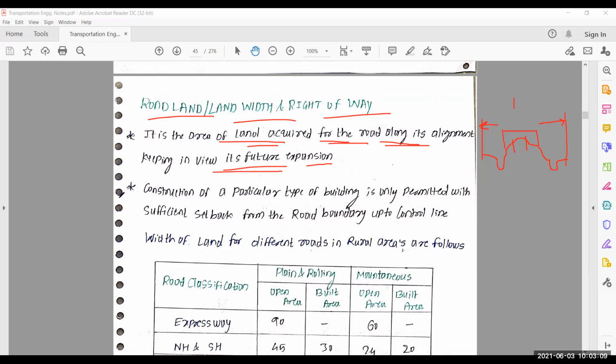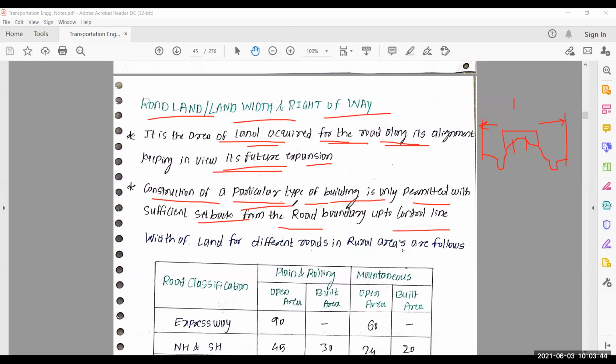Construction of a particular type of building is only permitted with sufficient setback from the road boundary up to the control line. That particular type of building is temporary in nature. So it is only permitted with sufficient setback. Setback is a technical term which I discuss in horizontal alignment of highway. If we move further, we discuss this term. Setback has its own importance. So if time permits, I discuss setback.